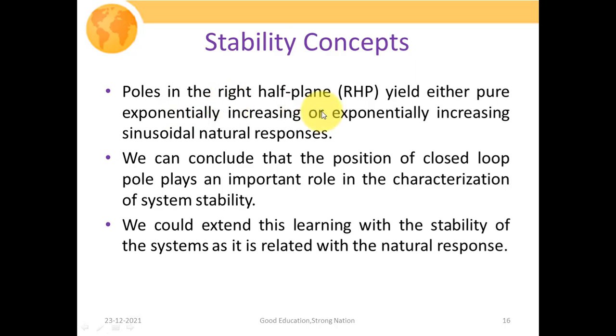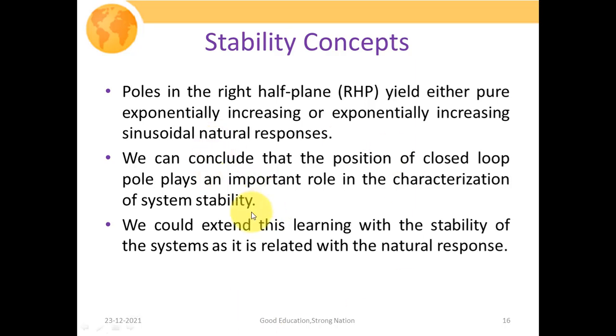Poles in the right half plane yield either pure exponentially increasing or exponentially increasing sinusoidal natural responses. So we can conclude that the position of the closed loop poles plays an important role in characterizing system stability. We can comment on system stability by observing the system response. If it is bounded, then obviously we have to evaluate the stability of the system with the help of the BIBO criterion.